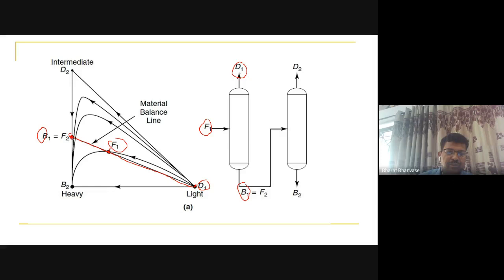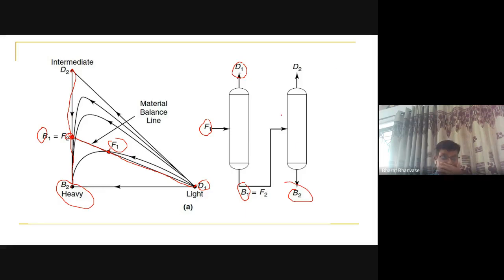So here, this is F2, the feed for the second distillation column. Now in the second column, I should have the heaviest component at the bottom, so this is the heaviest, B2. I can join these two, and I will get a distillate D2 as P1. So this is the sequencing.